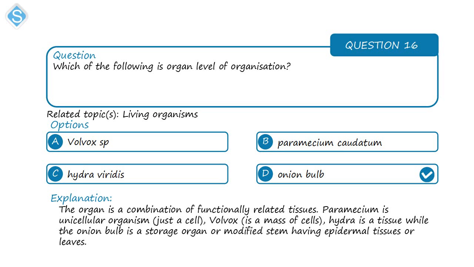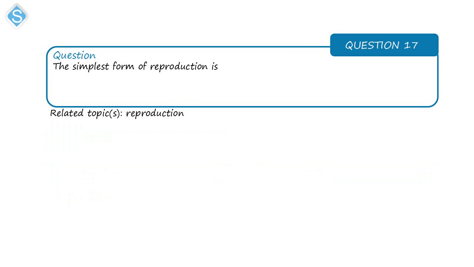The volvox is more like a tissue with just a mass of cells. The paramecium is just a cell, while the hydra is a tissue. The onion bulb is an organ. It is a storage organ.